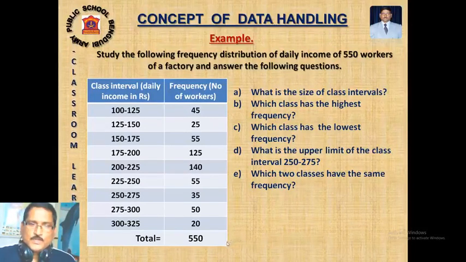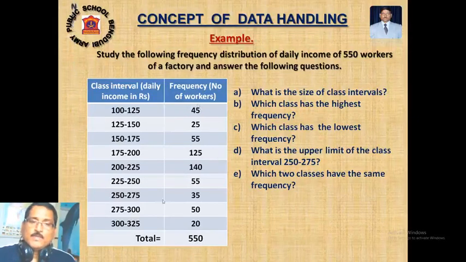Let me check, 20 is the lowest number, I think. Yes, that means workers earning 300 to 325, that income group has very few workers, the number is only 20. So I am working with 550 workers.